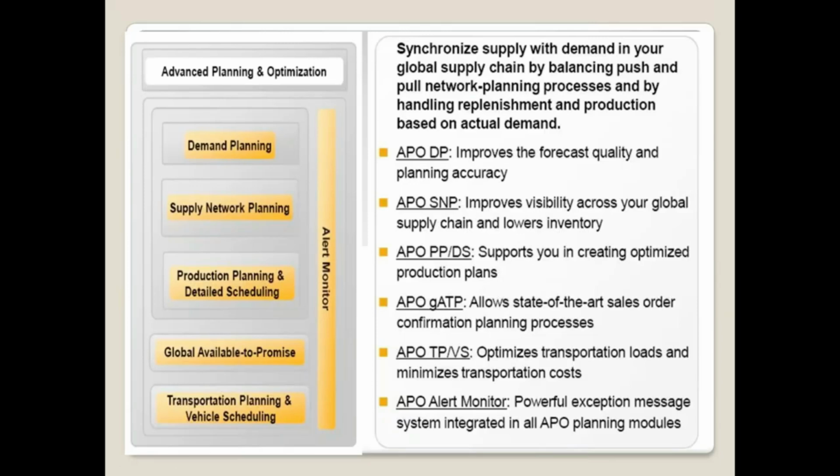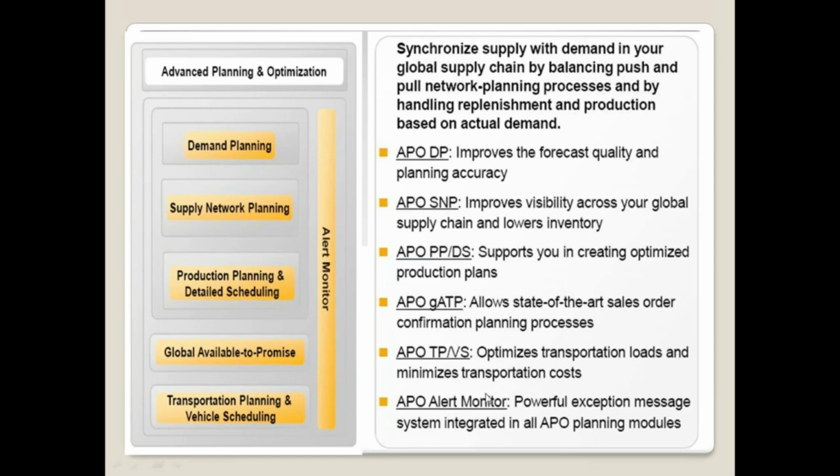APO, Advanced Planning and Optimization, has modules. One is DP, Demand Planning, which is about forecasting. SNP, Supply Network Planning, is mid-term planning and short-term distribution. PPDS is short-term production planning and detailed scheduling. GATP, Global Available to Promise, finds the confirmation date for deliveries. And TPVS, Transportation Planning and Vehicle Scheduling, optimizes the transportation loads and minimizes the transportation cost.